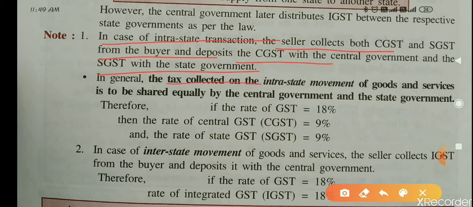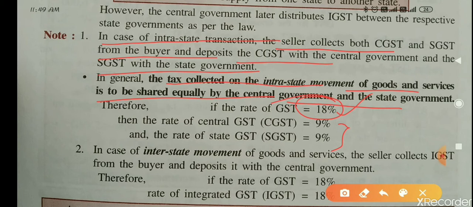In general, tax collected in intrastate movement of goods and services is to be shared equally by the central government and state government. Suppose GST rate is 18%. It is a very important point. GST rate 18% and intrastate transaction is there. Means the transaction is in the same state.